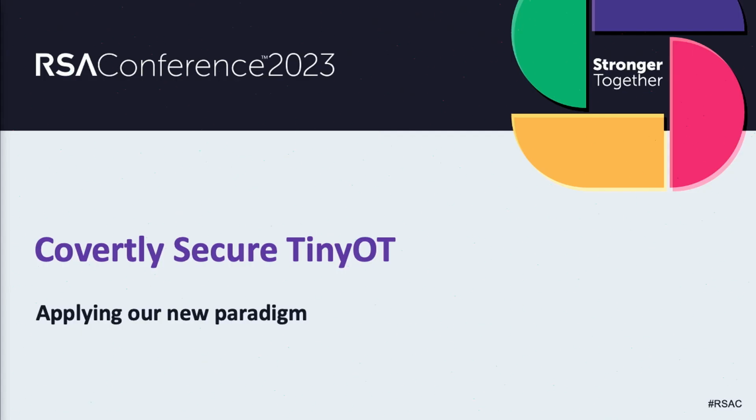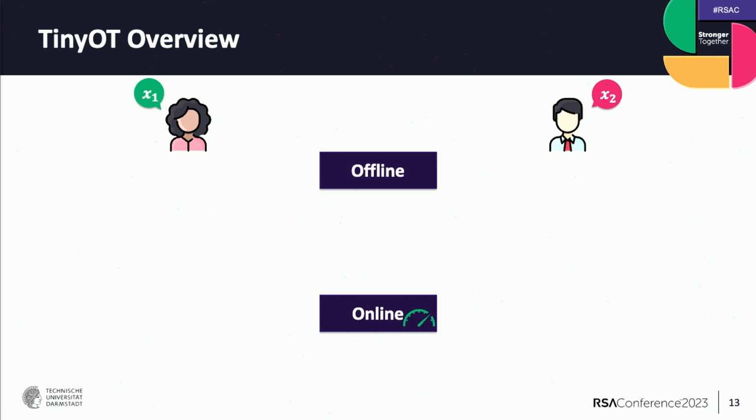And now we apply this new paradigm to the TinyOT protocol. This TinyOT protocol is a two-party protocol for computing arbitrary Boolean circuits. And we chose this as a demonstration protocol because it's a well-known protocol, and we also state in our paper that we can apply our paradigm to extensions of the TinyOT protocol. So let me give you an overview of this TinyOT protocol.